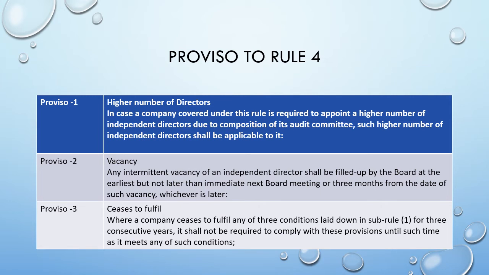Where a company ceases to fulfill any of the 3 conditions laid down in rule number 4, turnover, paid up capital, loans, any of the 3 conditions for 3 consecutive years, it shall not be required to comply with the provisions of this Act until such time it meets any of such conditions in the subsequent years.